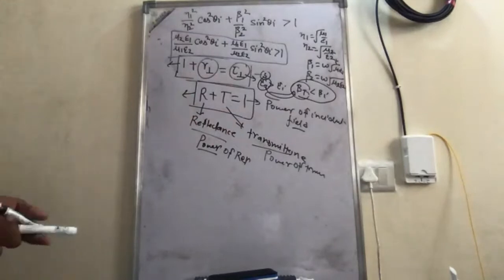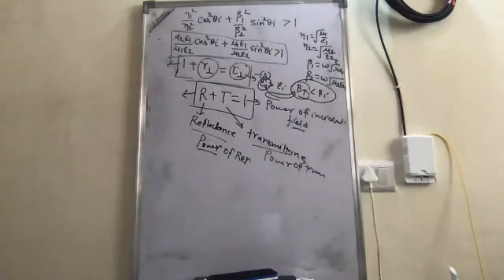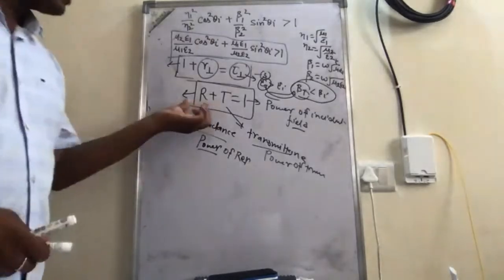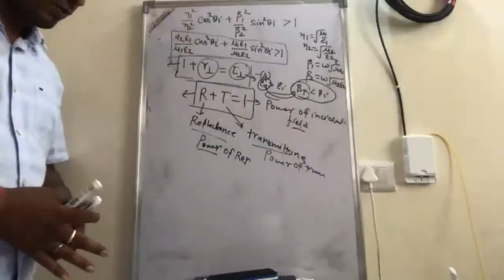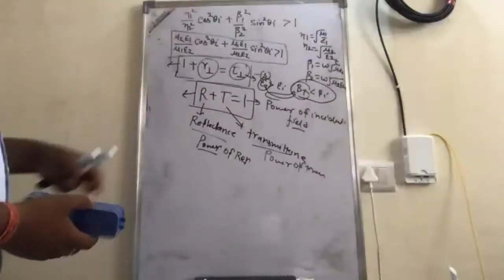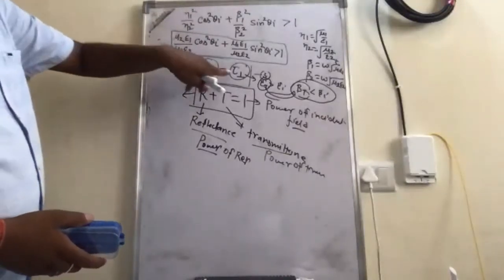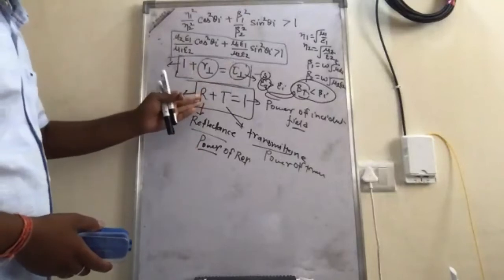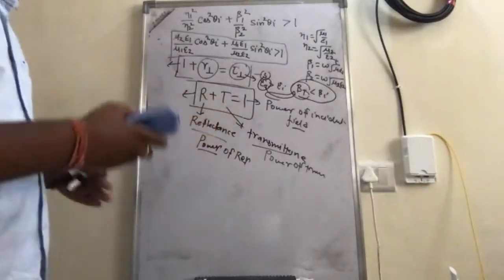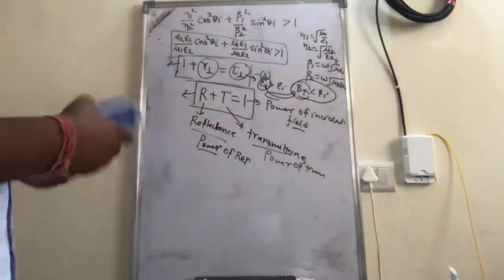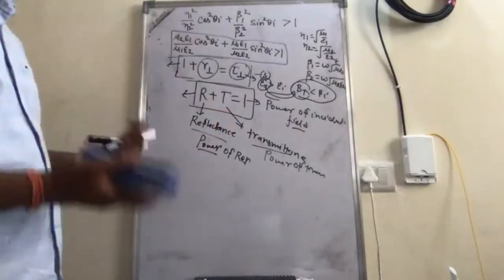So the student who is asking the question, if it is not satisfied, we can prove that also mathematically. Okay, so now let's define the reflectance and transmittance, because this is also part of this chapter. So here we have studied in terms of the reflection and transmission coefficient. Now we are going to study the reflectance and transmittance of the reflected field, the transmitted field